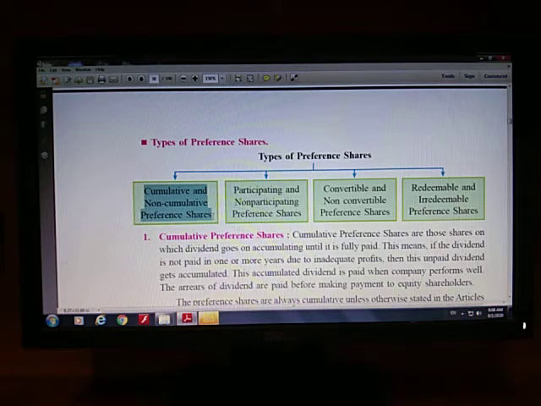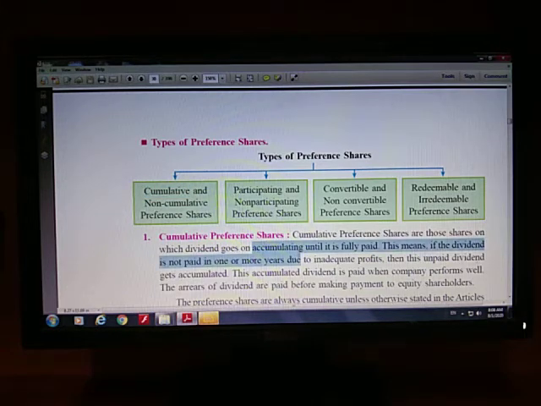At that time, if you have cumulative preference shares with you, then your right to receive dividend is accumulated. Here you can see the word accumulating. Accumulate means to collect, right? This word cumulative is derived from the word accumulation.